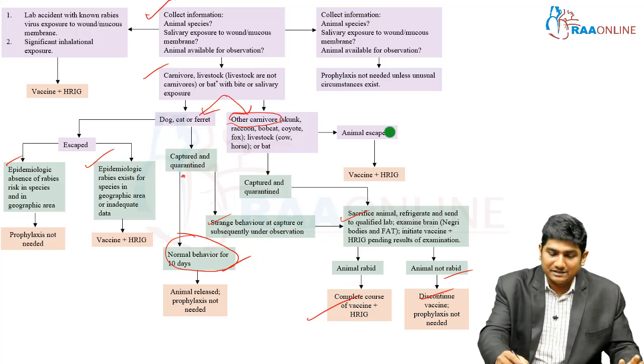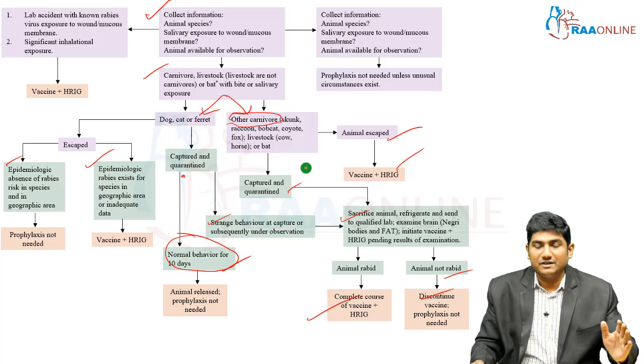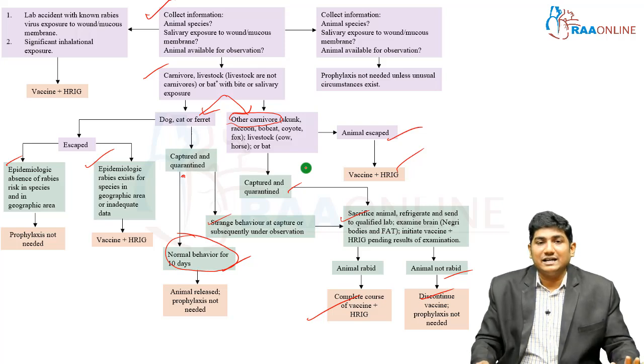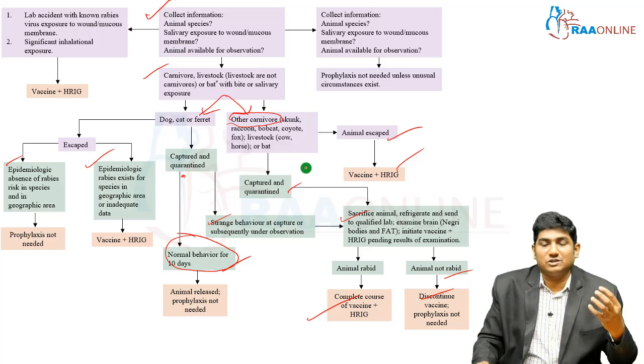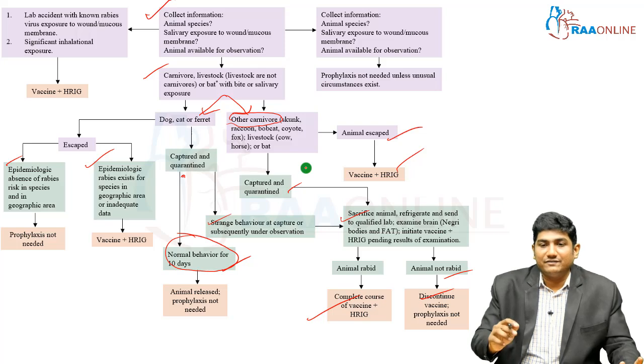Okay, so if the animal escaped, vaccine plus HRIG. If it's captured and quarantined, then you have to sacrifice the animal, refrigerate it and send it to a qualified lab to examine the brain for Negri bodies. If Negri body is present and the animal turns out to be rabid, then you can complete the course of vaccine plus HRIG. If the animal is not rabid, is negative, then discontinue the vaccine and prophylaxis is not required.